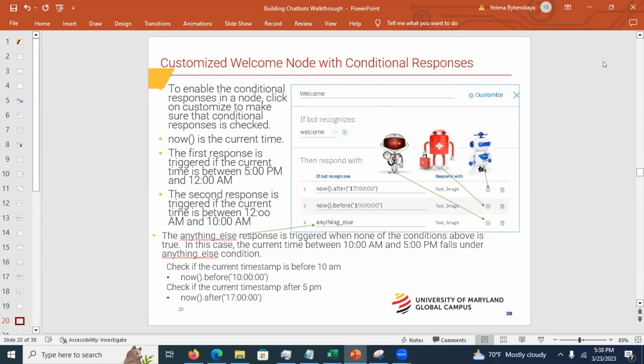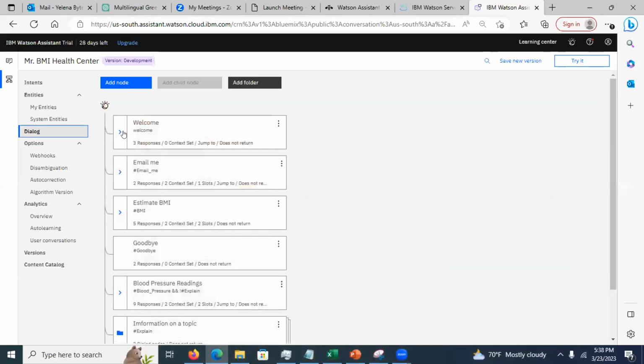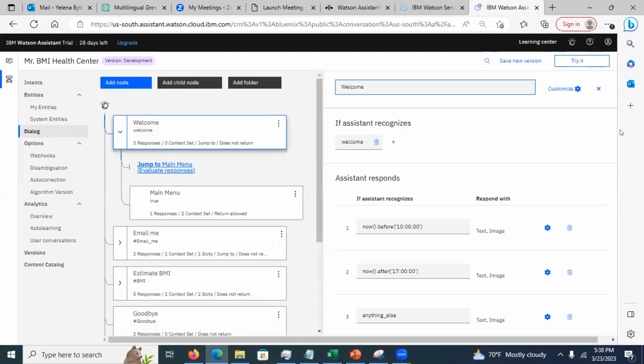But I told you that the welcome node can be customized. So what am I doing in here? Let's take a look. Now is just the way to get the current time. When I'm saying if right now is before 10 a.m., I want to have this response. If right now is between midnight and 10 a.m., that's how it goes. Here, now is after 5 p.m., so it goes between 5 and midnight, right? Then it's going to give this response.